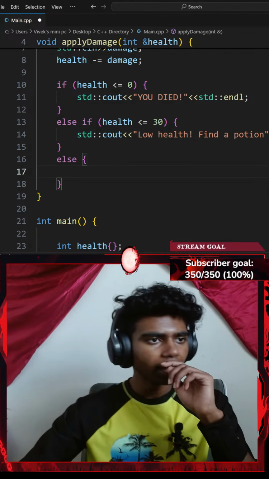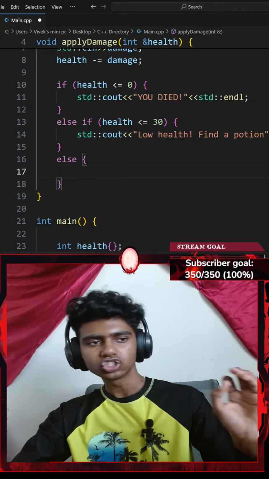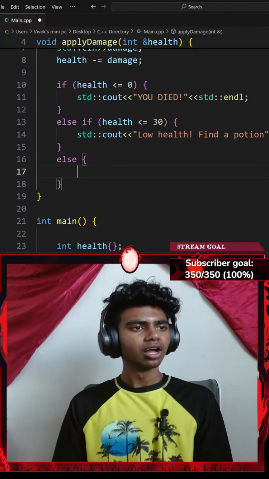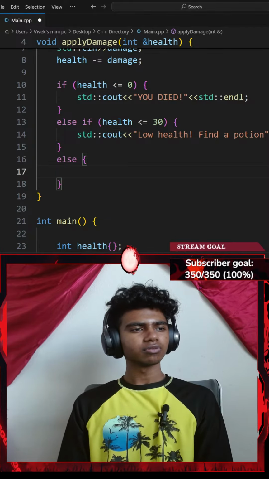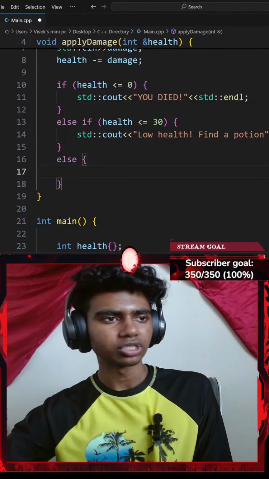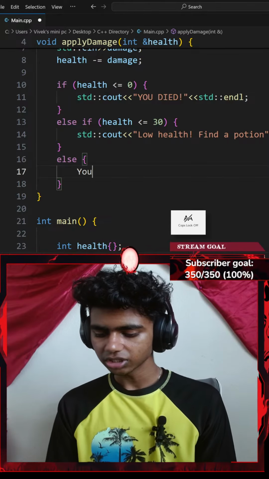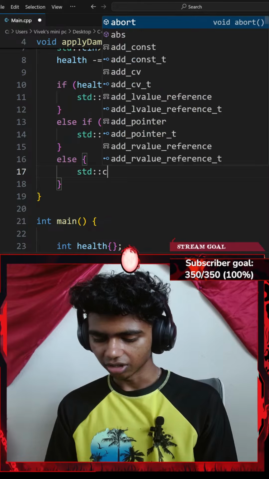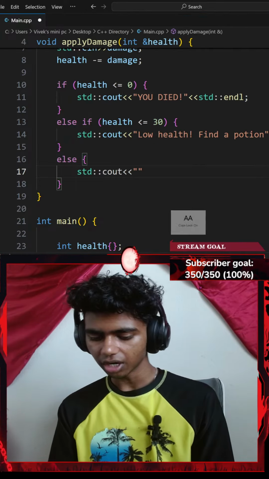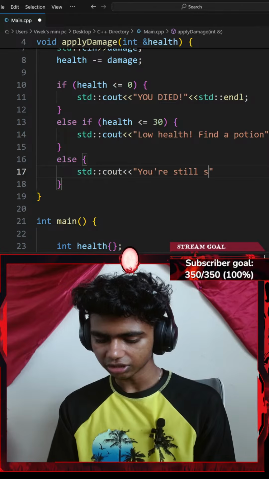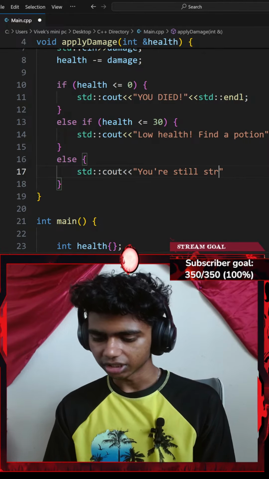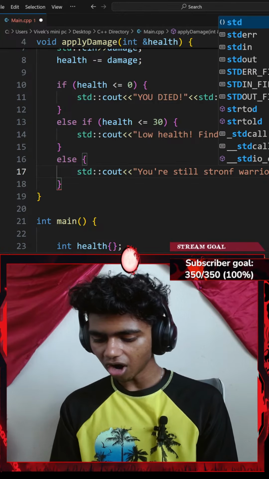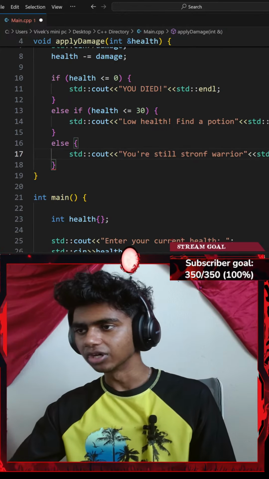Okay, let me go ahead and print you're still strong warrior. Okay, so else if it's less than or equal. Otherwise print you're still strong warrior. Okay, let's go with something like you're still strong warrior. Maybe in a standard console output with an insertion operator, I'll say something like you're still strong warrior. There we go, with another insertion operator of a standard end line ending with a semicolon.